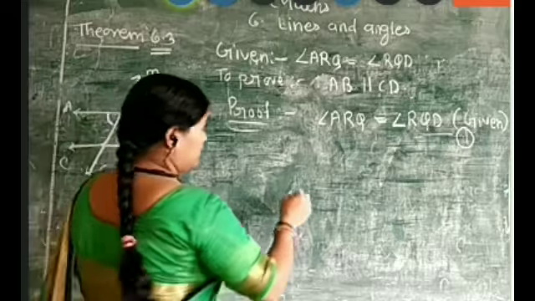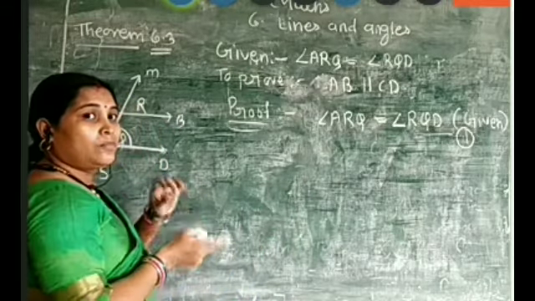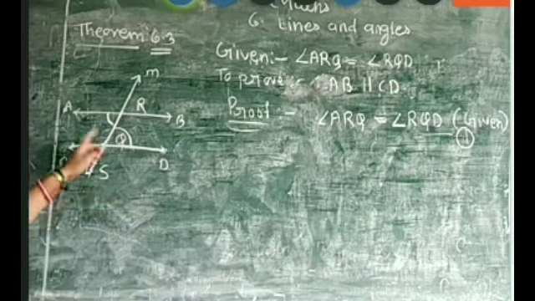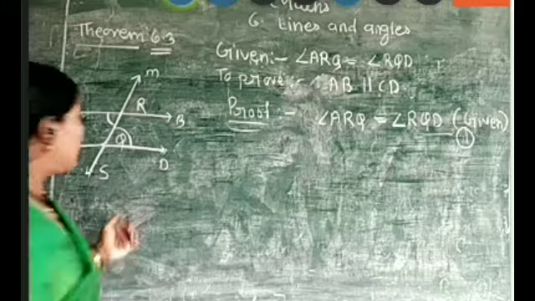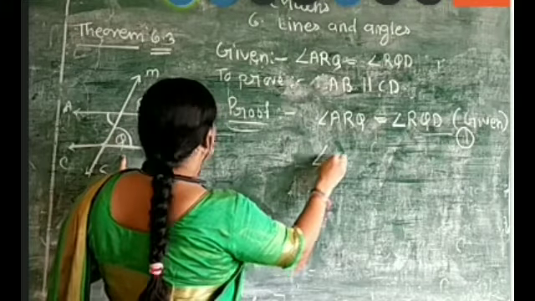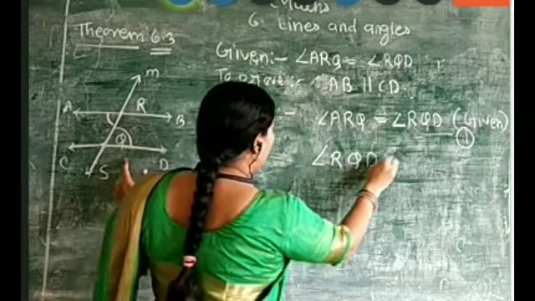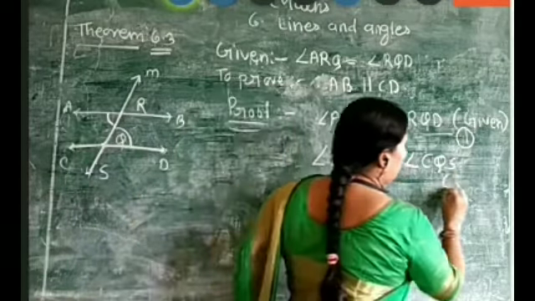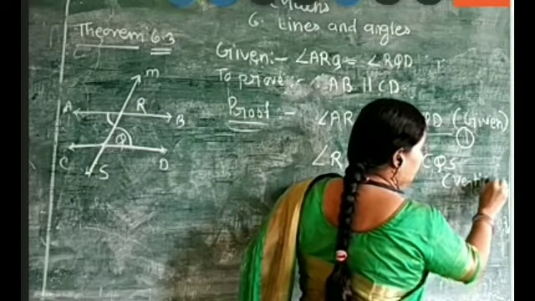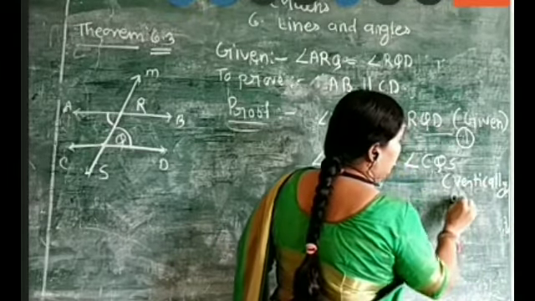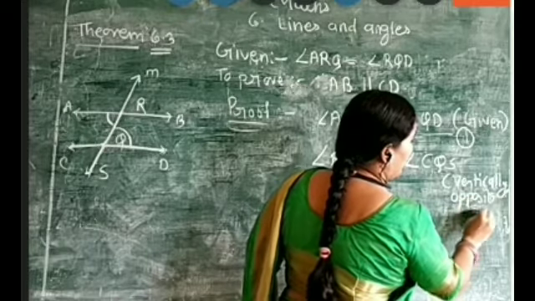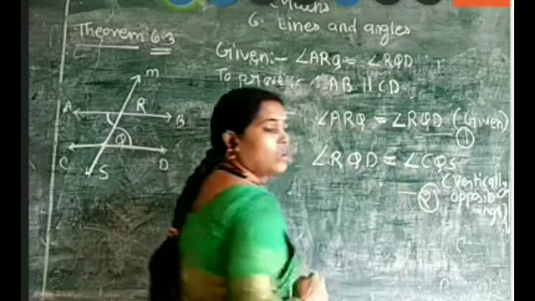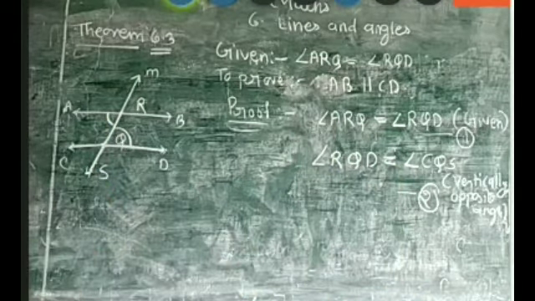We have already shown this previously, before the starting of the class, when I explained corresponding angles also. So angle RQD is equal to angle CQS. Why? Because they are forming vertically opposite angles, so they are also equal. Call it equation 2.